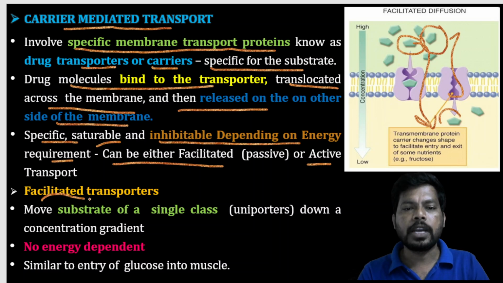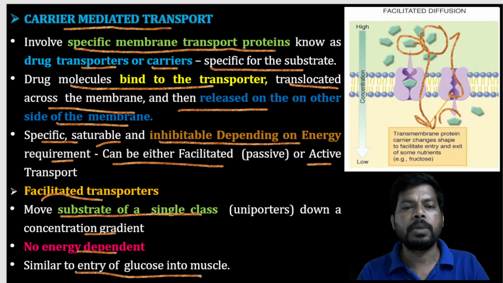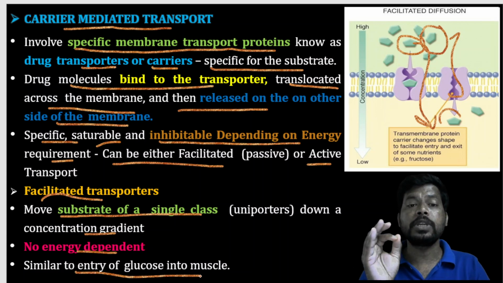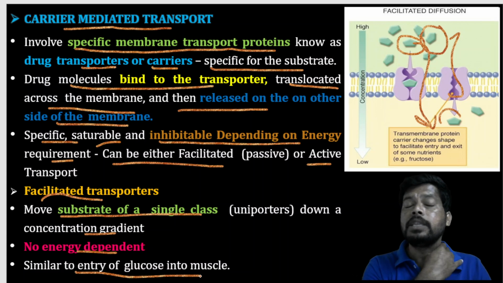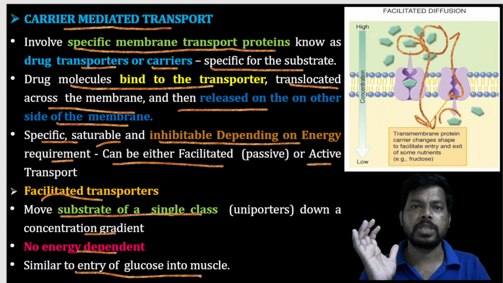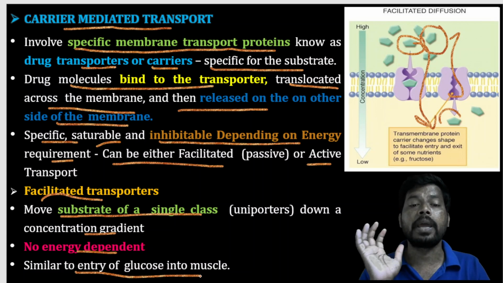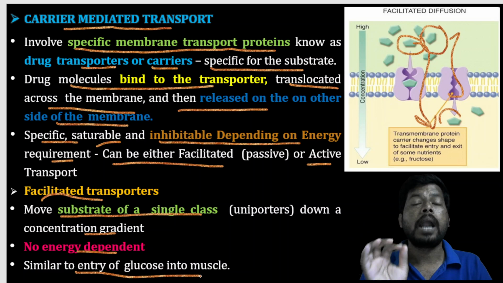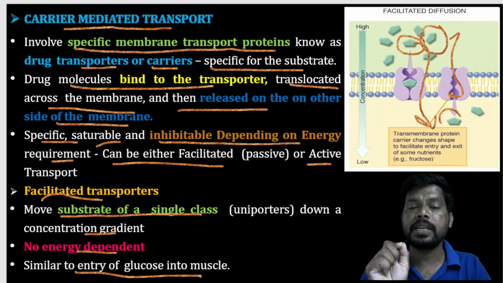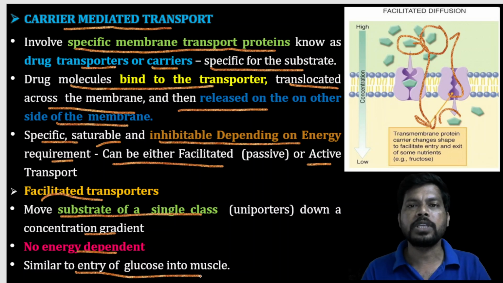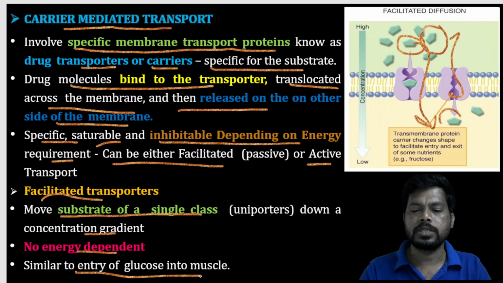So facilitated transporters move substrate of a single class down the concentration gradient, not energy dependent, similar to the entry of glucose into the muscle. Facilitated transport does not depend much on energy. Generally it is known as a downhill process, and it also requires a carrier. The example is entry of glucose into the muscle, which comes under facilitated transport.